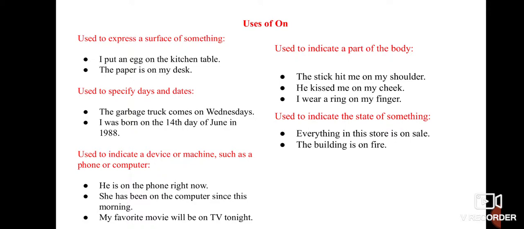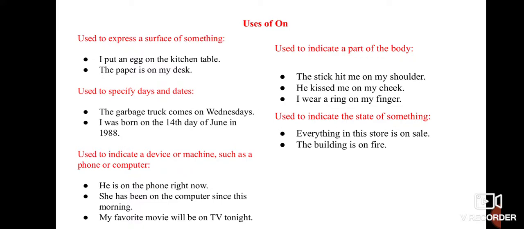See uses of on. As I told you, it is used to express a surface of something, used to specify days and dates, a device or machine such as a phone or a computer. It is also used to indicate a part of the body and the state of something. See the examples. I put an egg on the kitchen table. The paper is on my desk.